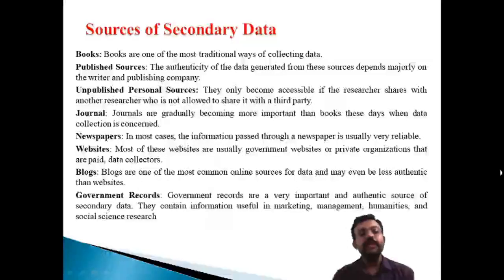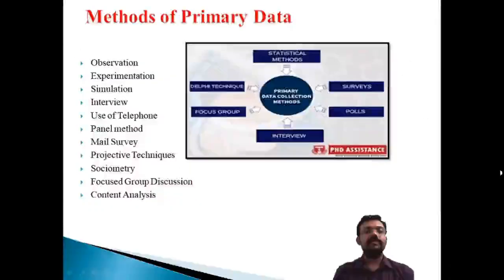Okay, the government records are a very important and authentic source of secondary data. They contain information useful for marketing management, humanities and social science research. Okay, so these are the important secondary sources. First books, then published sources, unpublished sources, channels, newspapers, websites, the blogs and the government records. These are the important secondary sources.